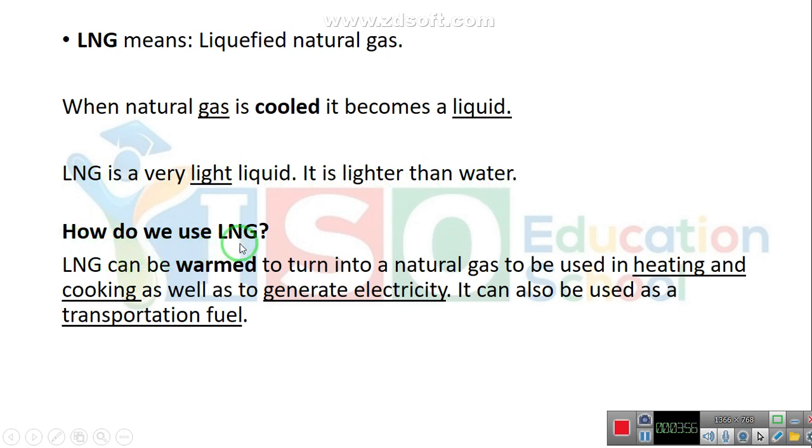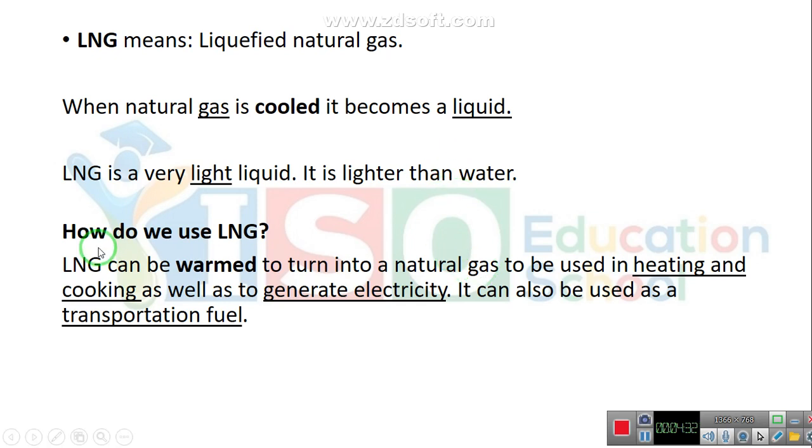How do we use LNG? How do we use this liquefied natural gas? LNG can be warmed to turn into a natural gas to be used in heating and cooking as well as to generate electricity. It can also be used as a transportation fuel. So when we want to use this LNG, we should turn it into a gas again.